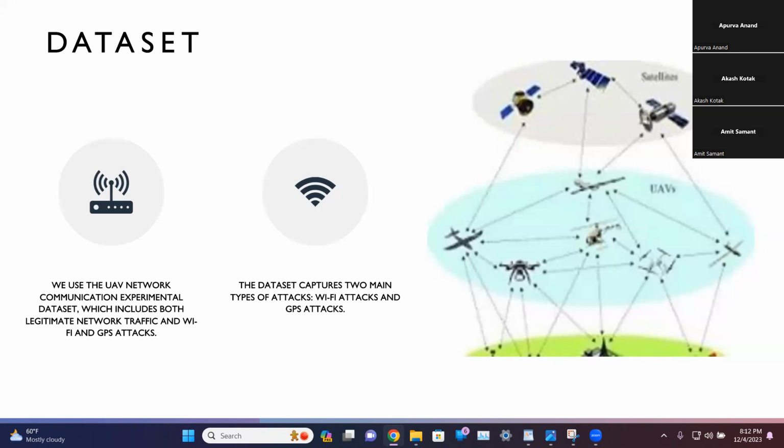By understanding how attackers operate in the simulated environment, researchers can develop the tools and techniques to keep real-world UAVs safe and their missions on track.